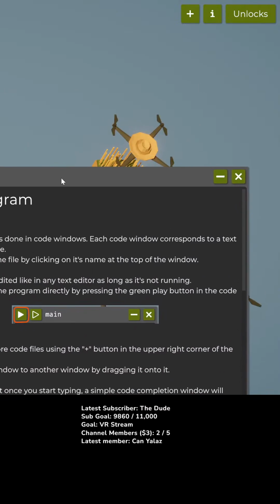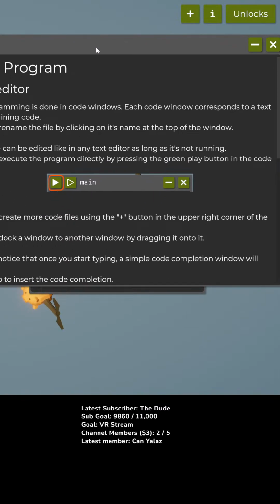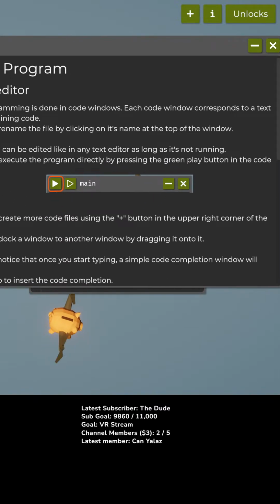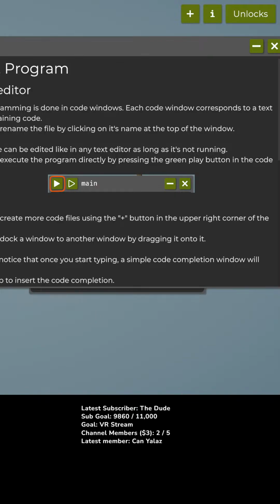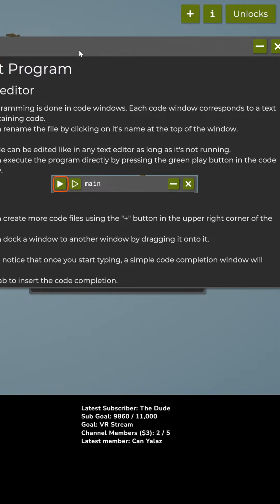Okay, first program. Let's see here. Where shall I put this? I will put this here. Can I make the window smaller? There we go. Okay, it just barely fits. And I think we need to add our own background music. There we go. All right. Now, text editor. All programming is done in code windows. Each code window corresponds to a text file containing code.